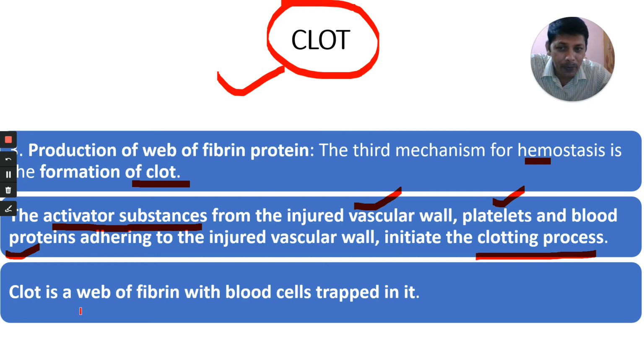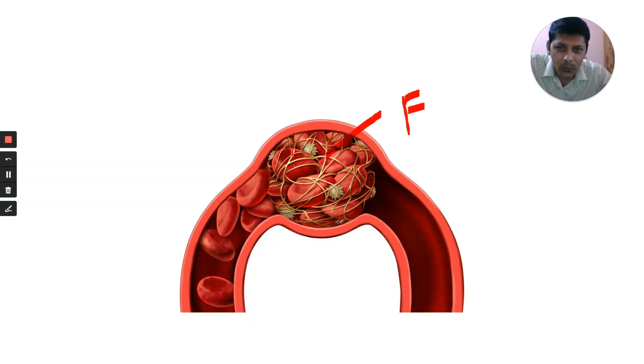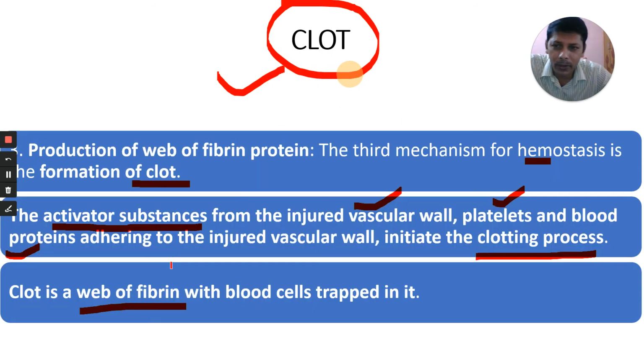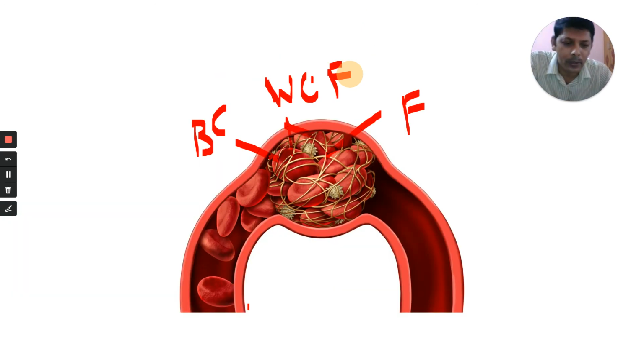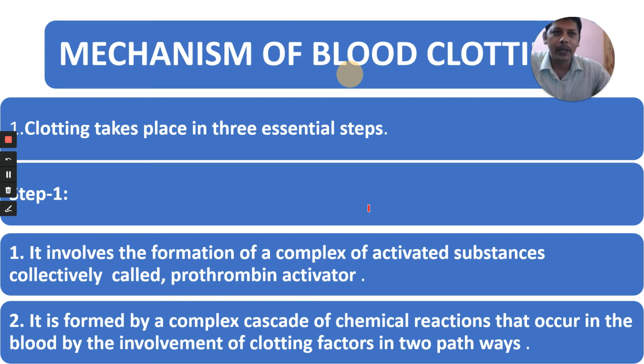A clot is a web of fibrin where blood cells are trapped in it. What is a clot? A clot is a web of fibrin with blood cells entangled. Blood cells are trapped in it. Correct. Come, mechanism of blood clotting.